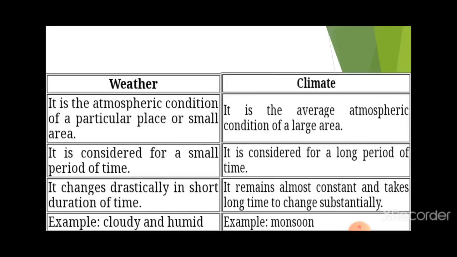It is a union territory, basically. So the climate is the same throughout the whole year, with only little changes. Let me give you an example of the coastal areas, like Mumbai or Chennai. What kind of climate is found over there? They have a moderate climate, because the temperature remains almost the same the whole year, with only a little difference between the highest and the lowest temperature. This is the climate of that particular place.